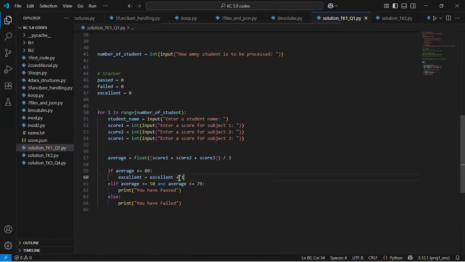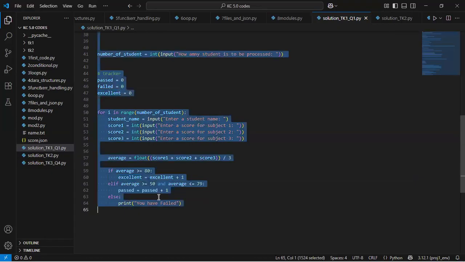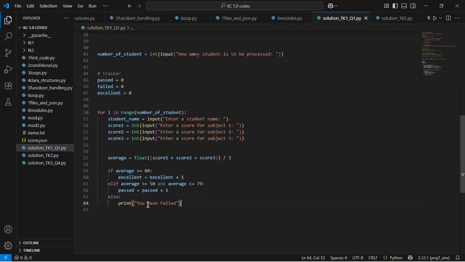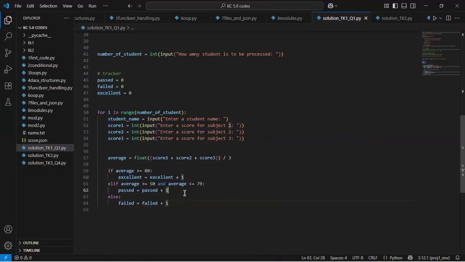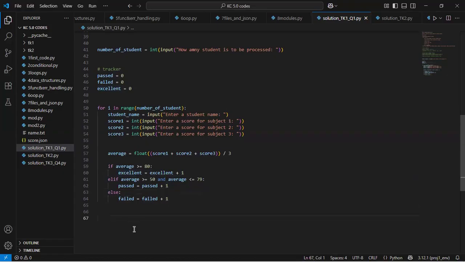So basically I am adding 1 to excellence for each such person, and then I'll do the same thing for those that have passed. So here I'll duplicate this, and this will be passed. All right, and then the same thing here, I would duplicate this, and say failed.